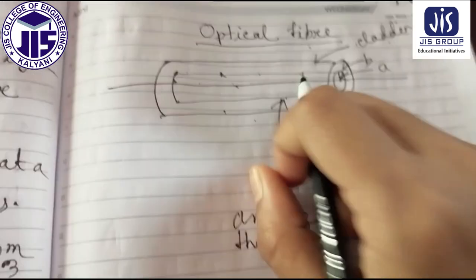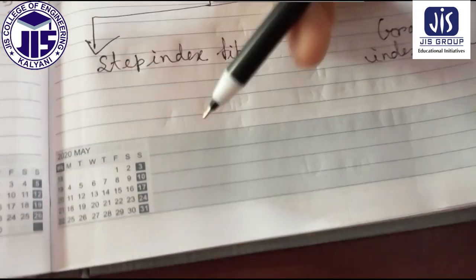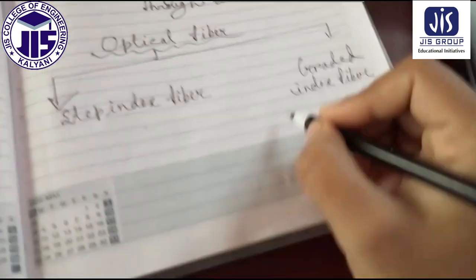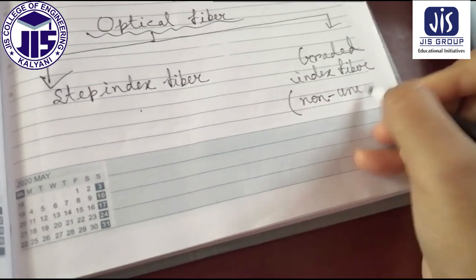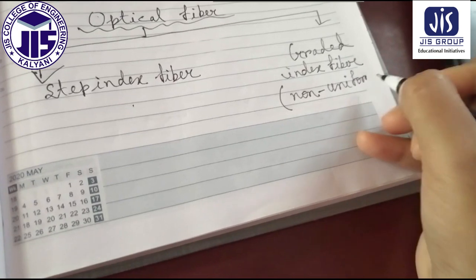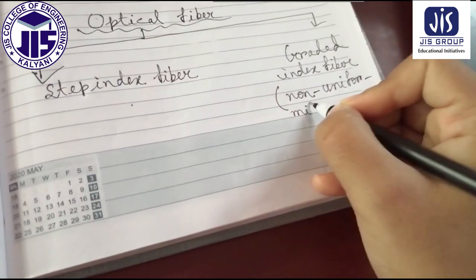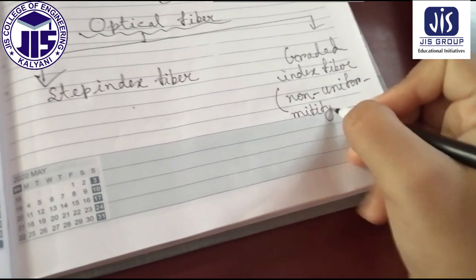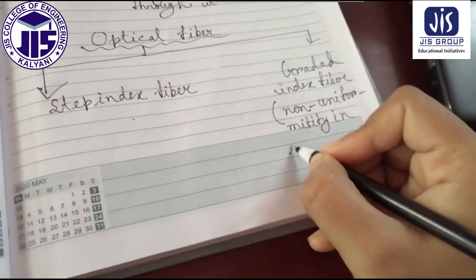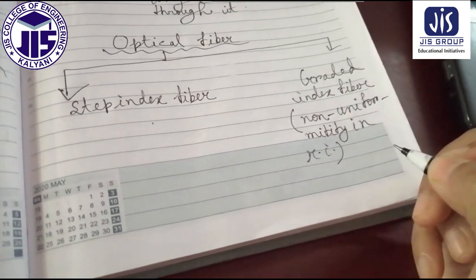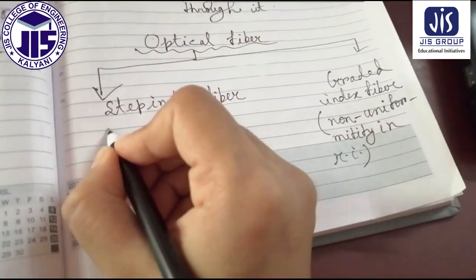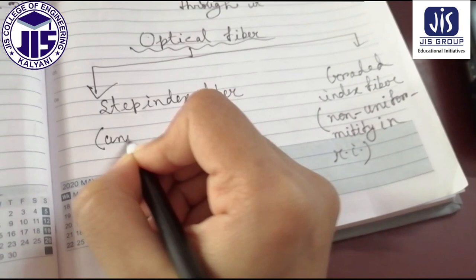Now you can ask, what then is step index fiber? Here in graded index there is non-uniformity in the refractive index, but in step index fiber uniformity is present.